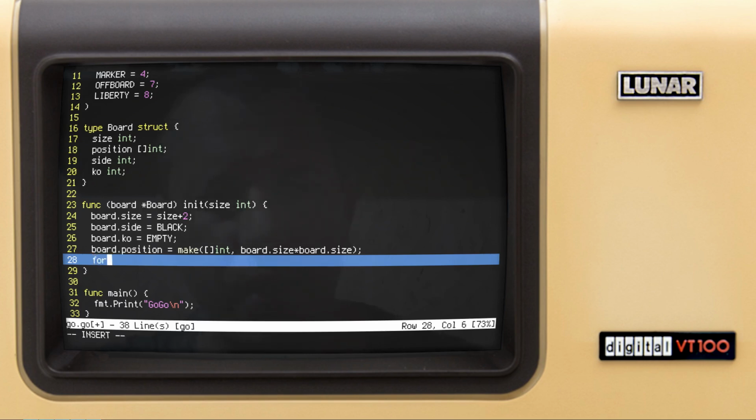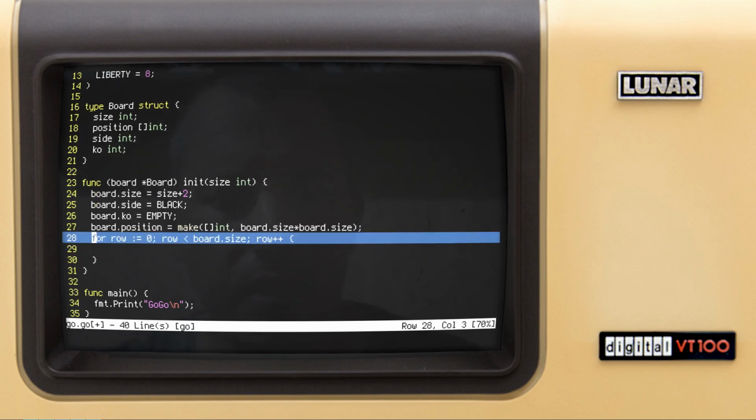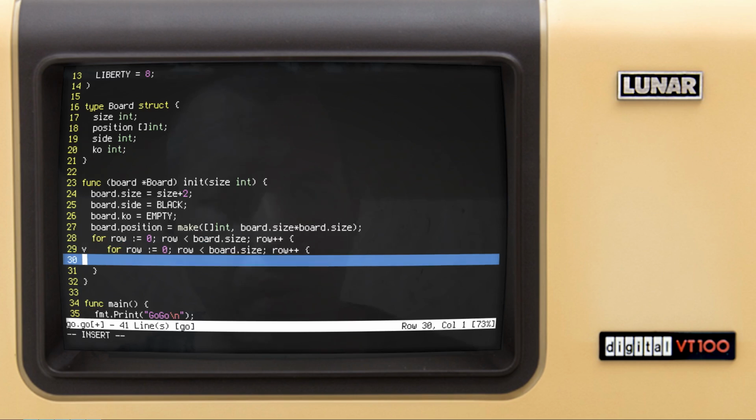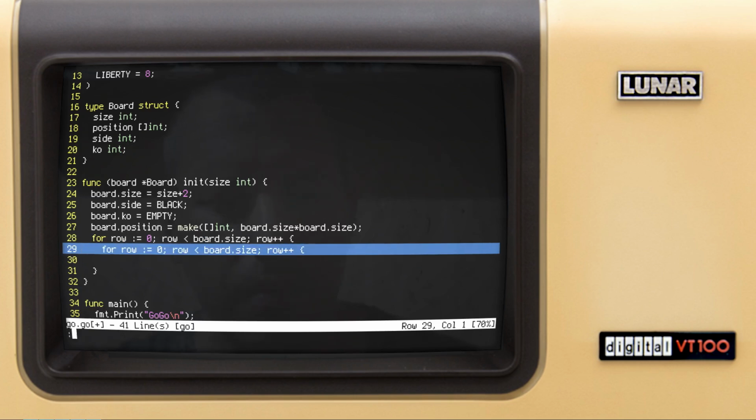So let's go for it. I can say for row equals 0 and row is less than board size and row plus plus, and same for column. I can substitute row by column globally.